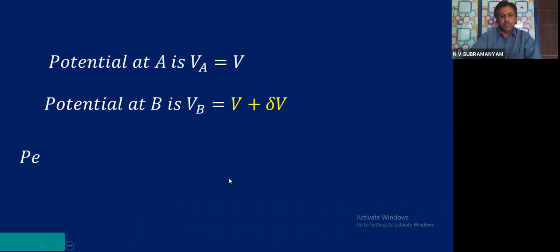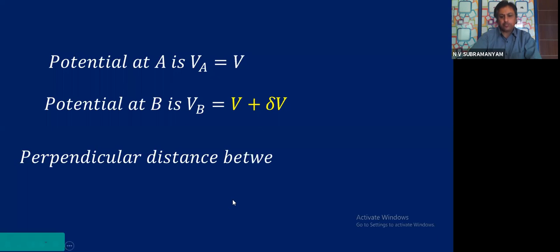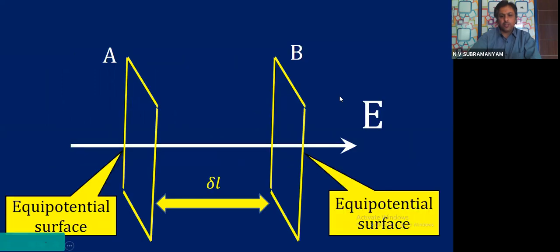Next, perpendicular distance between the surface A and the surface B is dou L.